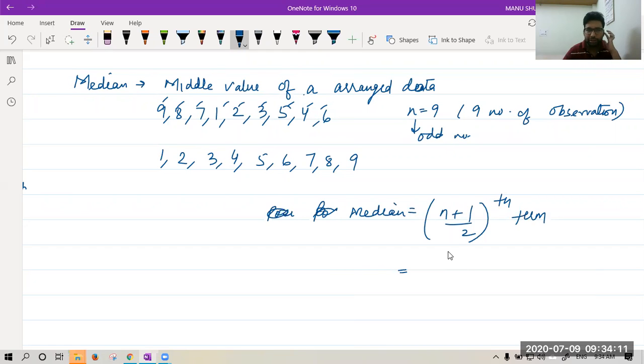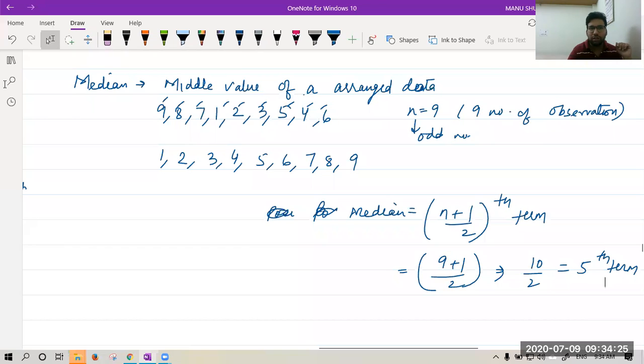Yes, better you can reconnect, no issue. Diti, you can reconnect. N is 9. Solve it. It becomes 10 upon 2. That is 5th term. So our answer is 5th term. Let's start counting. First term, second term, third term, fourth term, fifth term. So answer is 5.